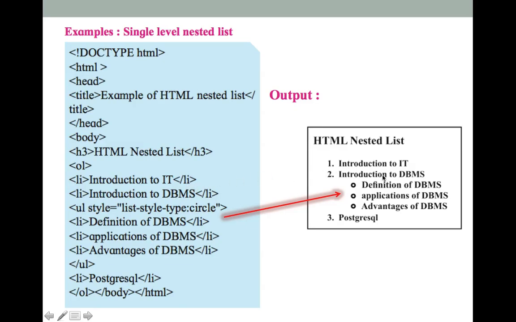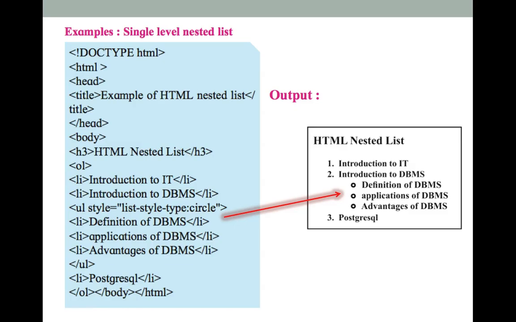The second one, introduction to DBMS, and within that we are using an unordered list of the type circle. Within this unordered list, 3 list items have been specified, and once the tags are closed, the web page will display an ordered list within which an unordered list is specified.